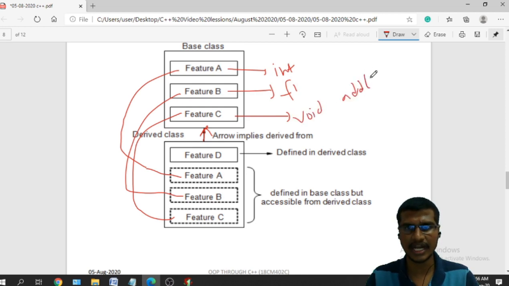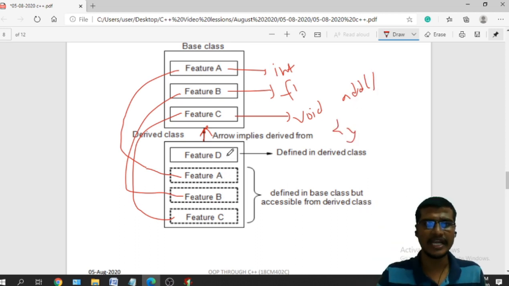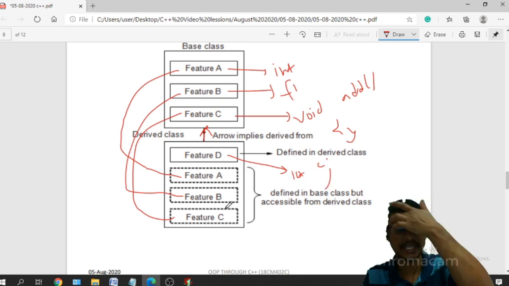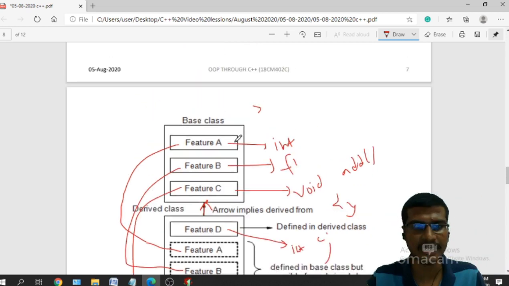Okay, all these function and data members will be coming into the derived class, and this derived class can have its own features, like it can define int C. It can define its own variables and member functions. So this is the relationship between base class and derived class.